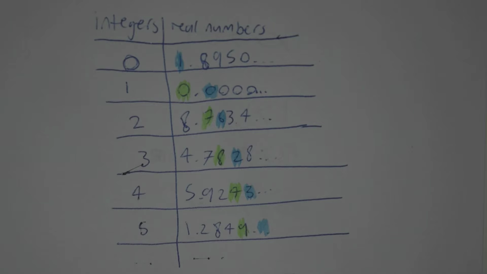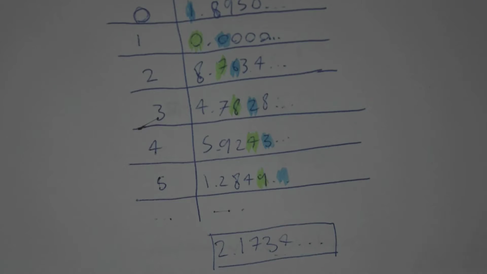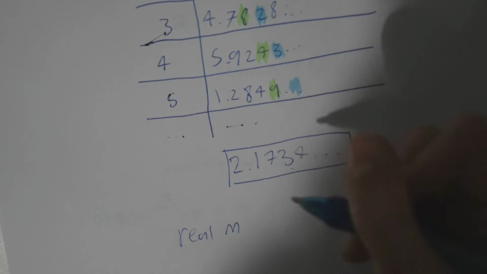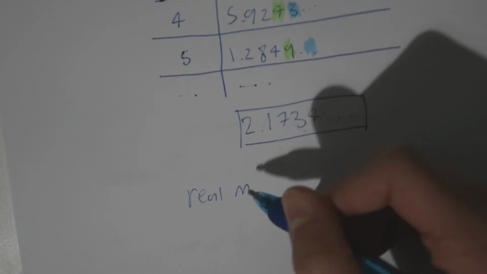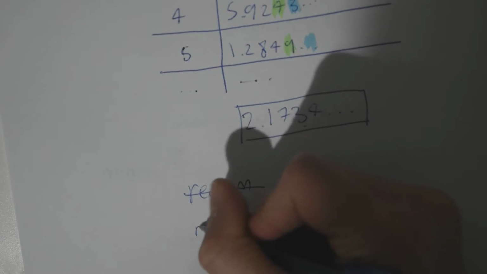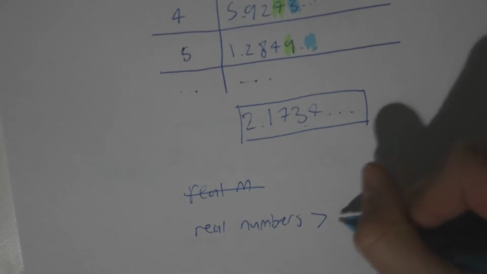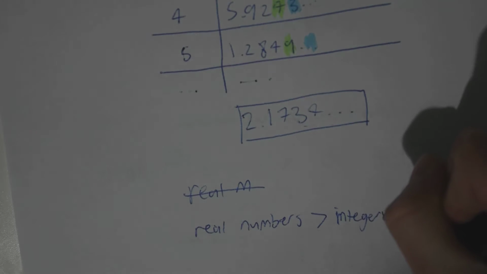So, if that makes sense, hopefully it has proved that the amount of real numbers that there are is greater than the amount of integers that there are.